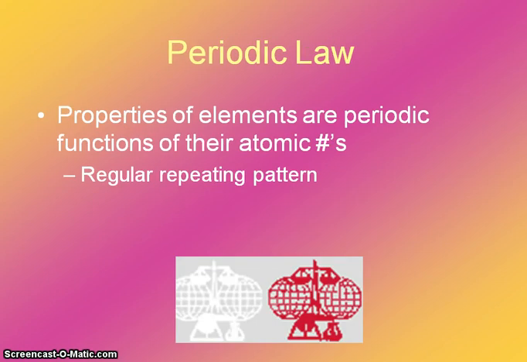The periodic law is just when properties of elements are periodic functions of their atomic numbers. Again, that's called periodicity. So it's essentially just this regular repeating pattern that we're going to see of the properties throughout the periodic table.